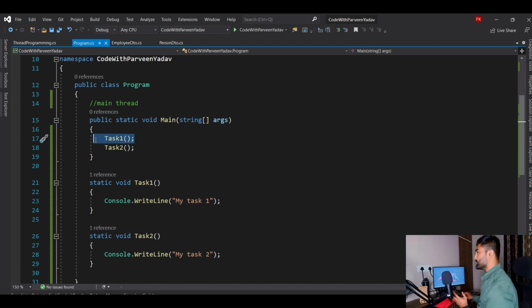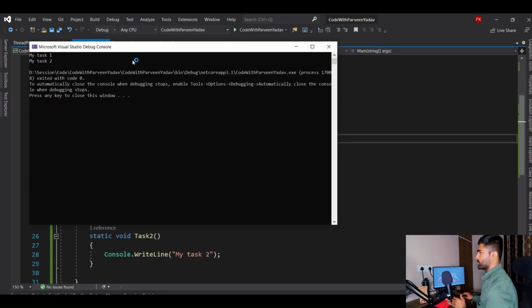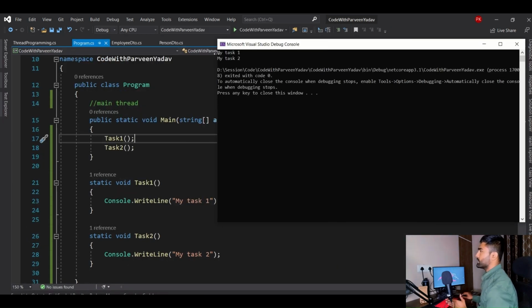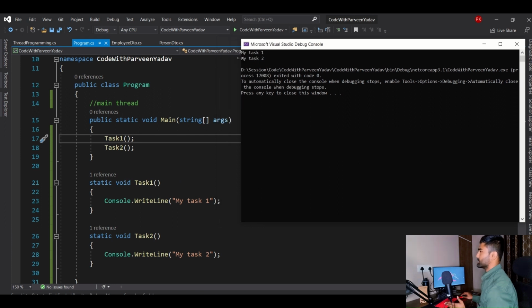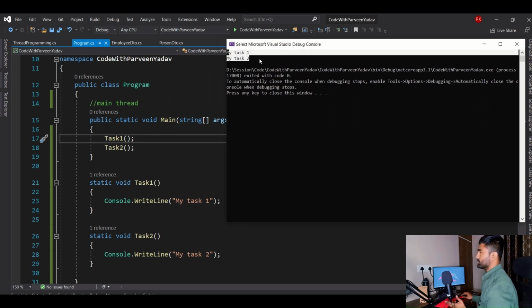If this part is not done, we are not going to see the output for this. Now let me show you. Let's execute it. Okay, here you go. You see how it has printed my task 1 and then my task 2, right? So this is how it is working.